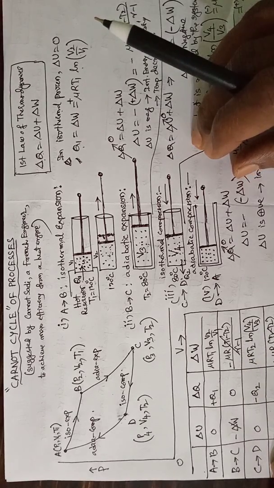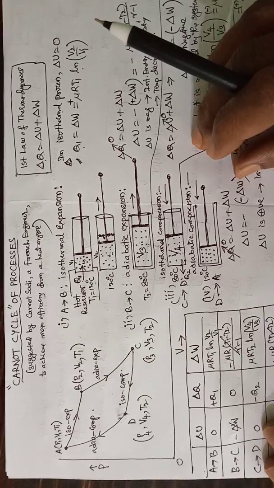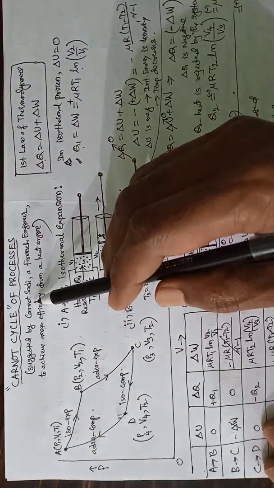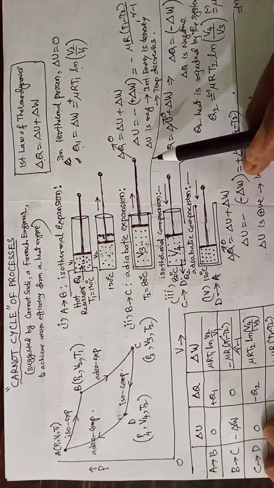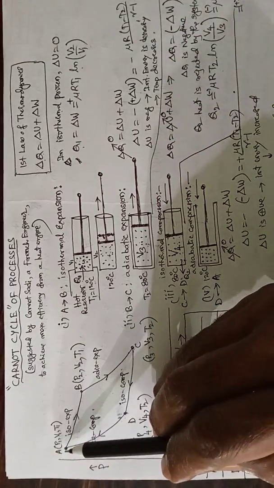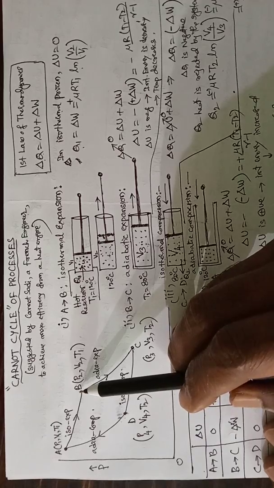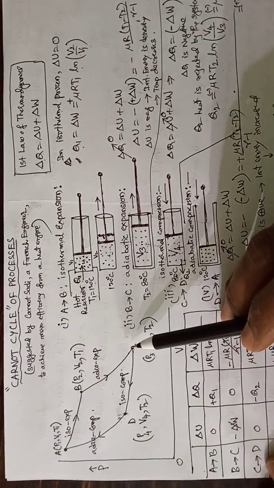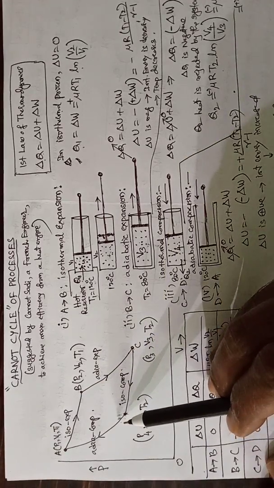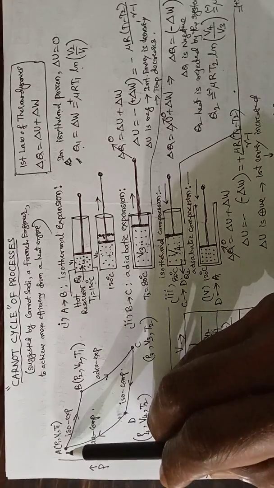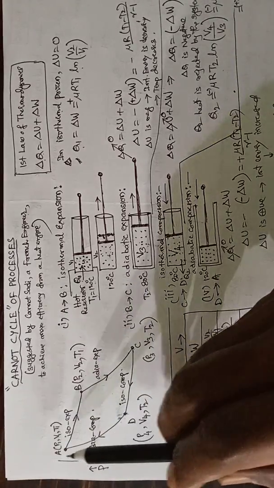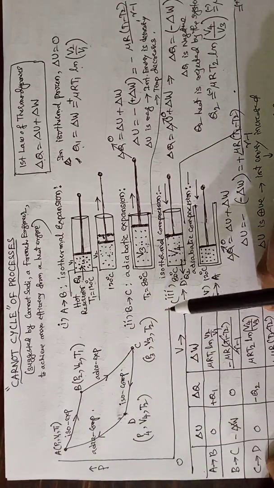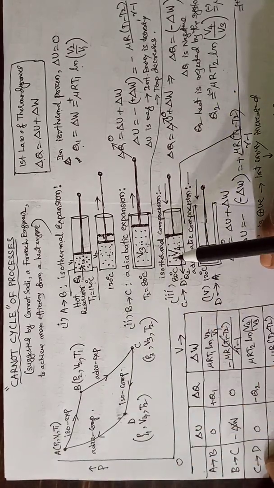Dear students, the Carnot cycle, which was suggested by a French engineer, Sadi Carnot, consists of four processes: isothermal expansion, adiabatic expansion, isothermal compression, and adiabatic compression. After completion of the four processes, we reach the initial state. So one cycle is completed.